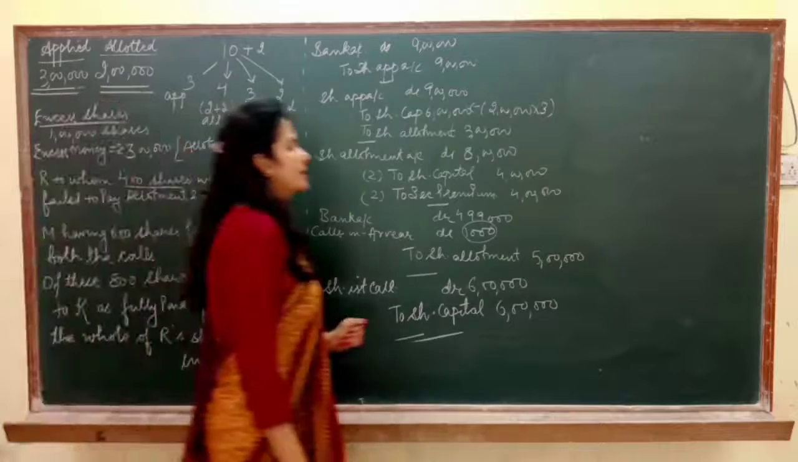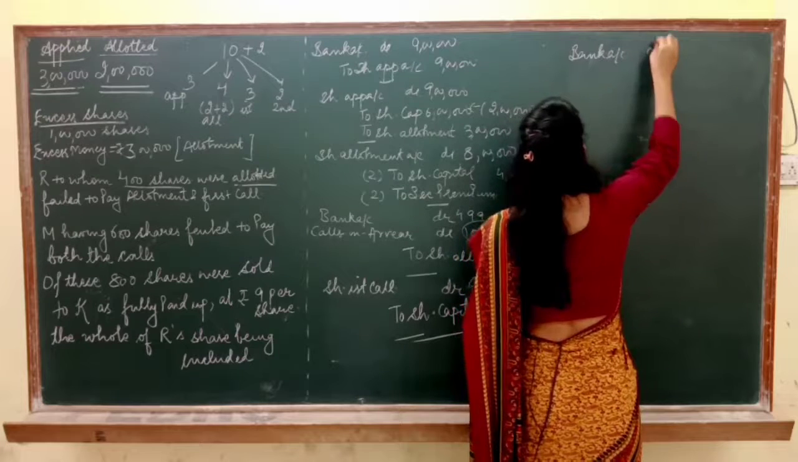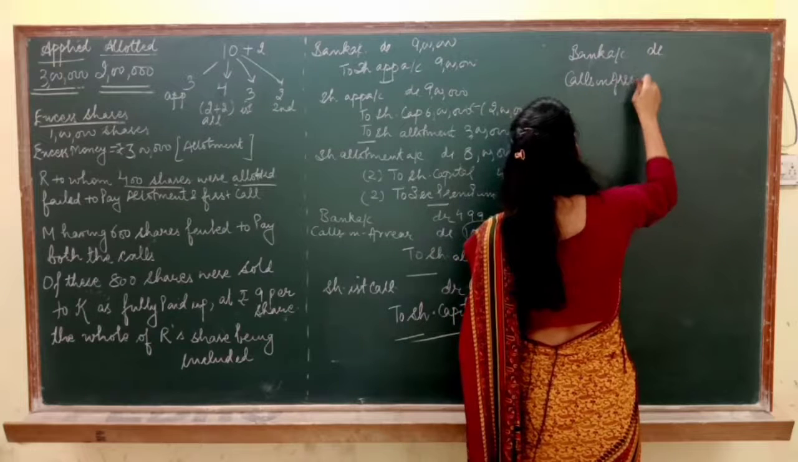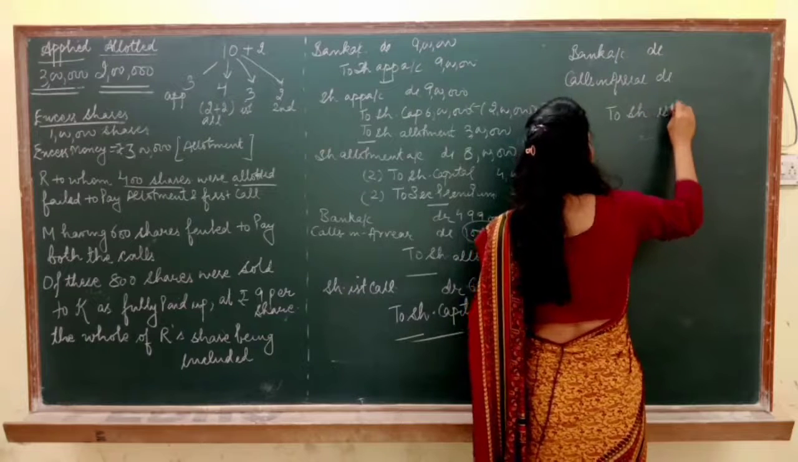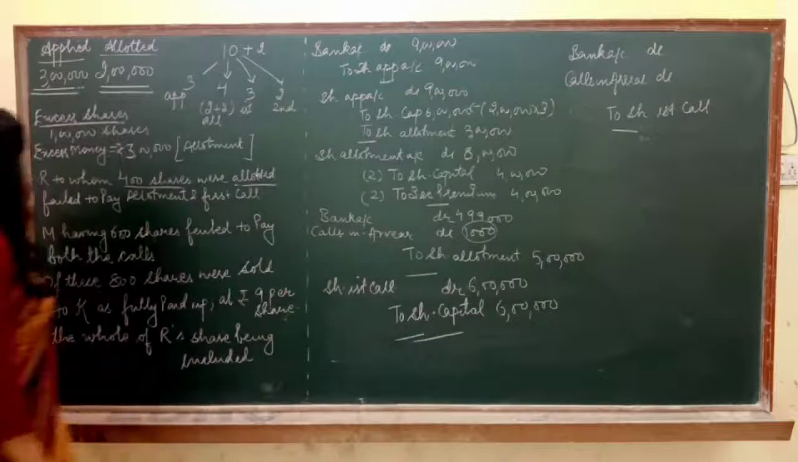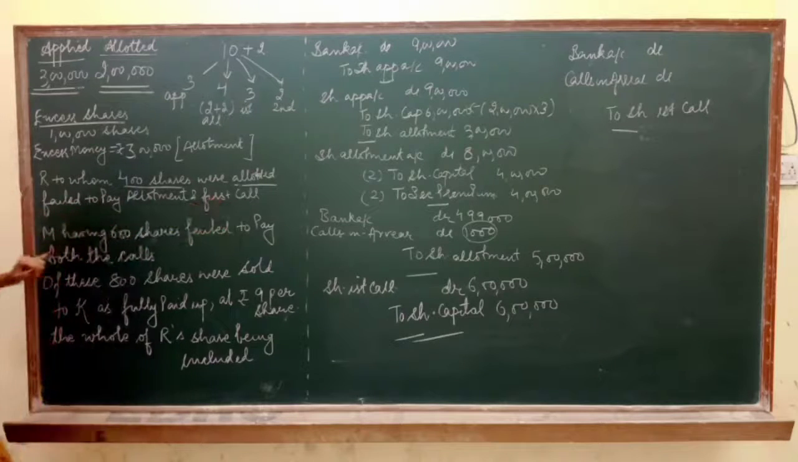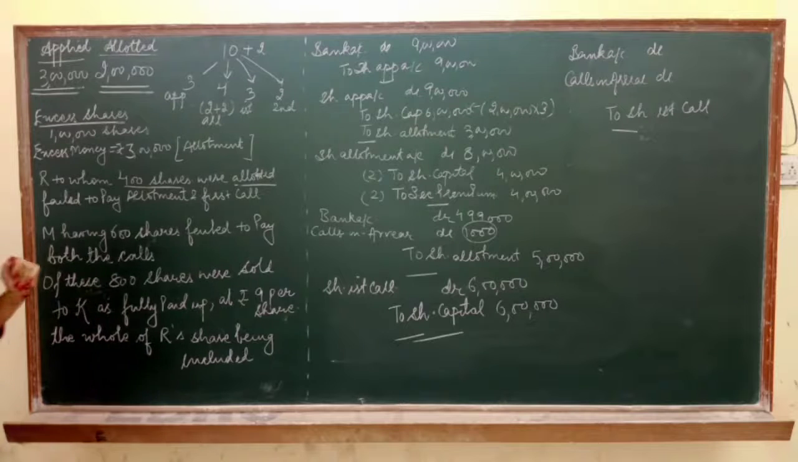Clear? Now pass the next entry of receiving the first call, that is bank account debited, calls in arrear debited to share first call. Now see, read the question again. R, to whom 400 shares were allotted, failed to pay allotment and first call. It means R didn't pay first call. Secondly, M having 600 shares failed to pay both the calls. It means R and M have both not paid the first call to us.